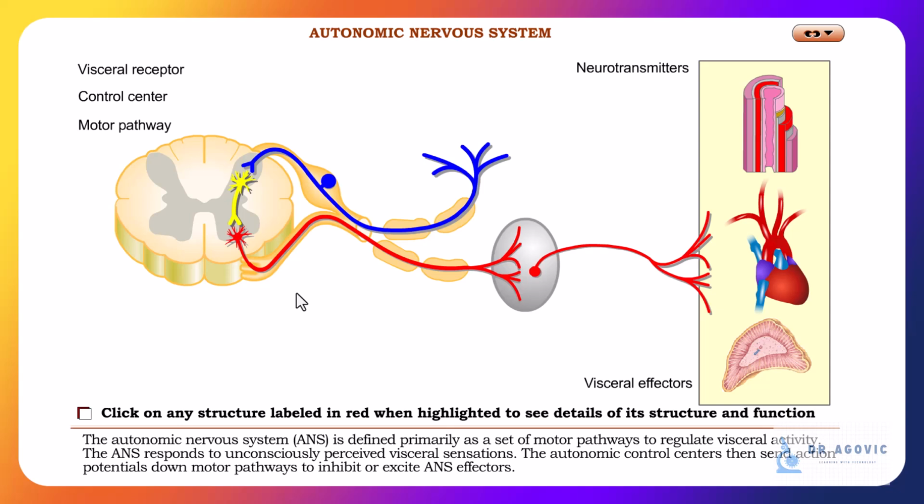Organization of the autonomic nervous system. The autonomic nervous system, or ANS, is defined primarily as a set of motor pathways to regulate visceral activity. The ANS responds to unconsciously perceived visceral sensations. The autonomic control centers then send action potentials down motor pathways or excite ANS effectors. Let's explore each one of these.